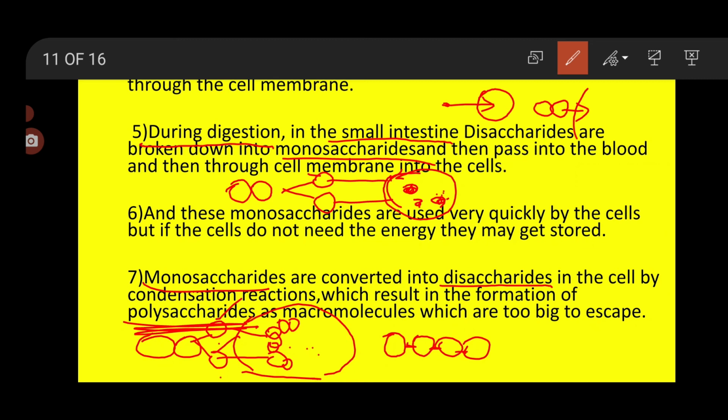One thing you have to keep in mind: whenever there is a reaction between the cell, condensation always takes place, meaning a water molecule is released and only then does the bond formation take place. So here we have completed disaccharides.